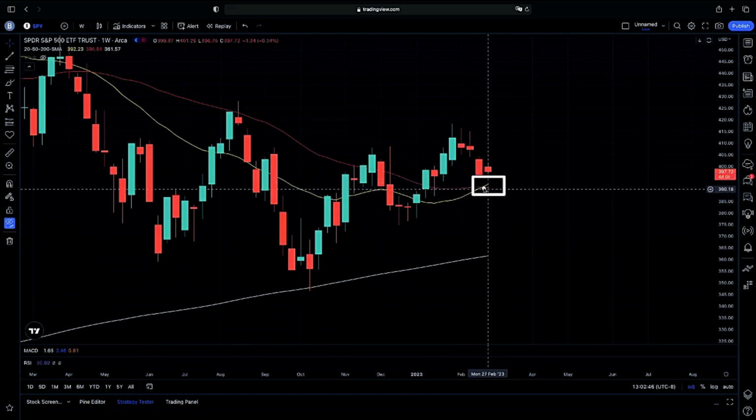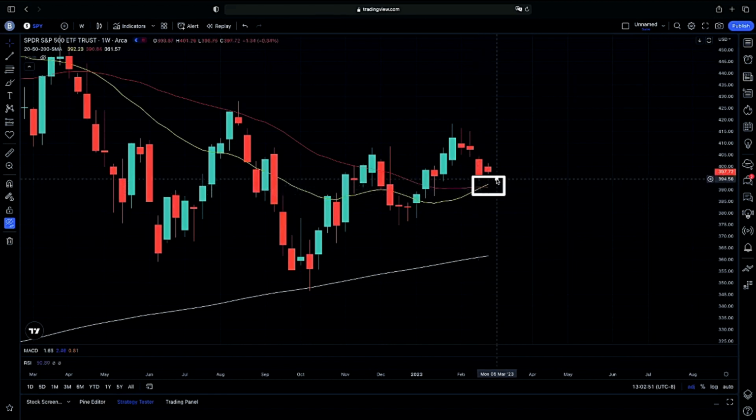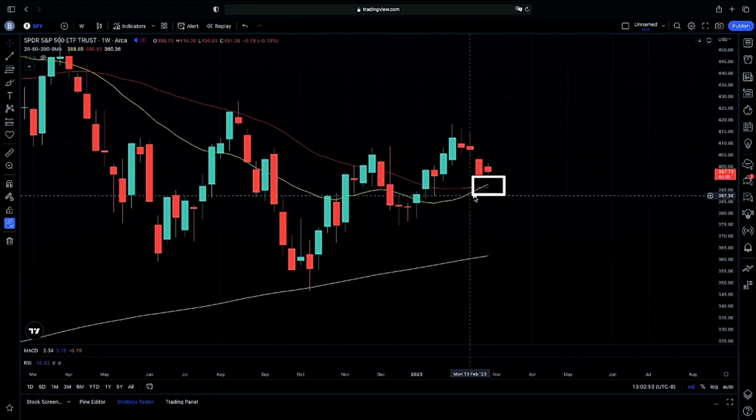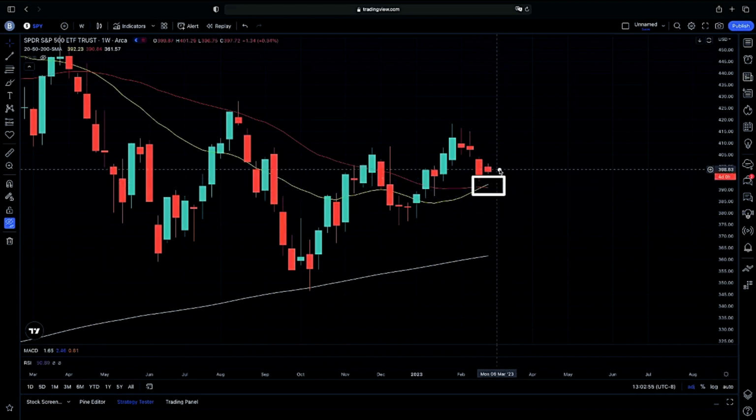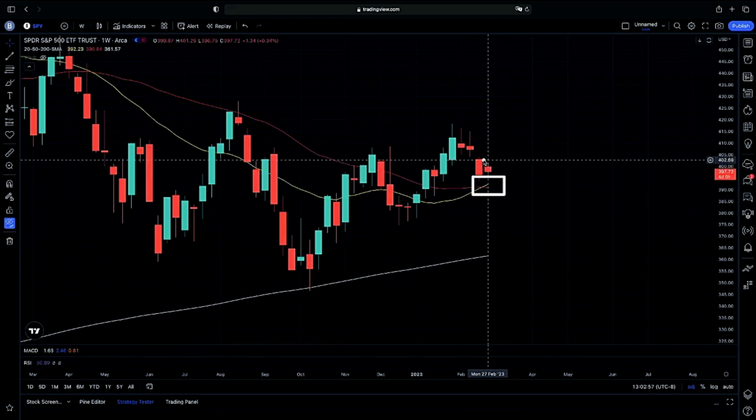This can still cross back lower, but if we do close this week with our 20 weekly moving average above our 50 weekly moving average, then we can assume that we have a possible continuation here. So that's why we're still on watch how exactly we close.